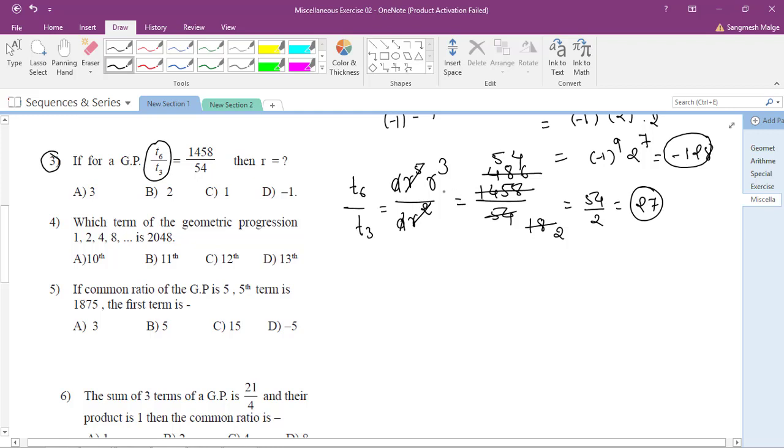Okay, see here what you are getting, r cube is equals to 27. Then what will be the value of r? Exactly, so r is equals to 3. See which option it is, option number A. It's very simple.